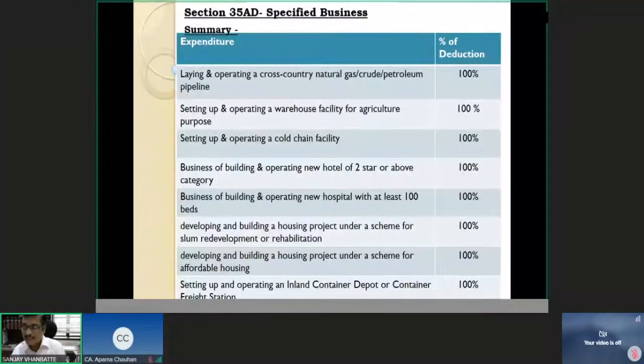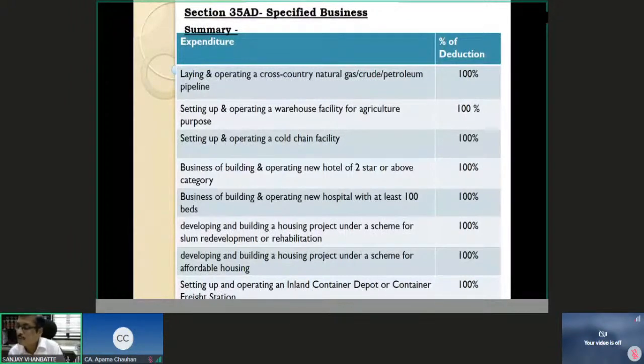Now what is the difference? Balancing charge is taxed under section 41 as business income, under PGBP. But if in your normal block of assets, there is a written down value and the block gets exhausted and there is a surplus remaining after selling certain assets in the block, then that surplus is taxable under section 50 as deemed short-term capital gain. That is the difference. Balancing charge is business income, and in any other case, if it is sold and there is a surplus and the block of assets is exhausted, then that surplus is chargeable as deemed short-term capital gain under section 50. So that is the depreciation.